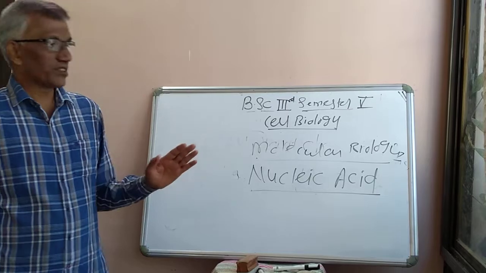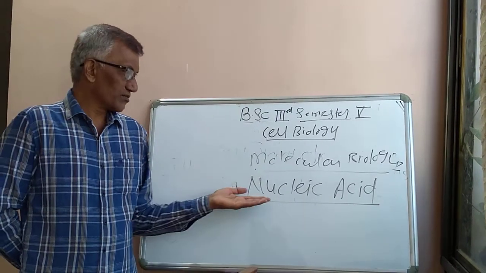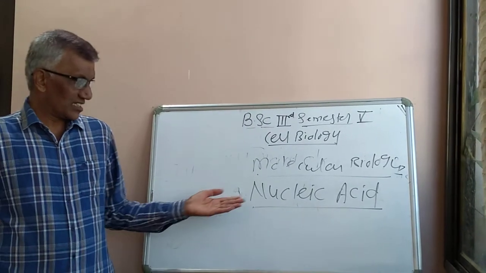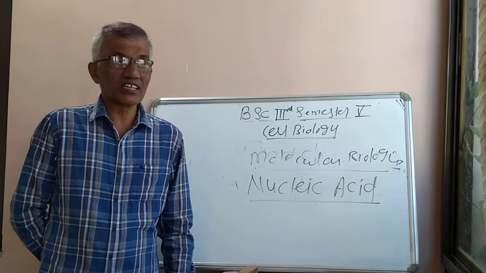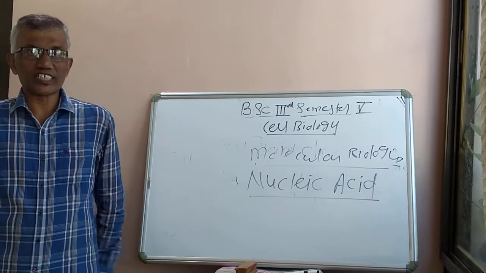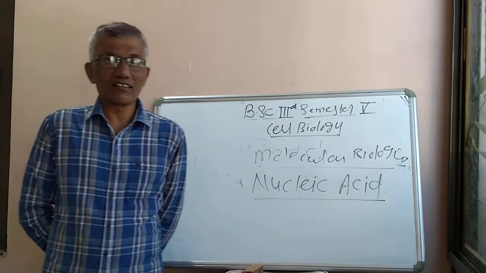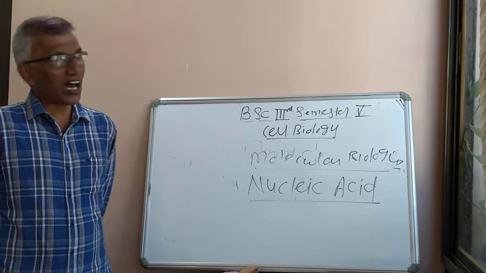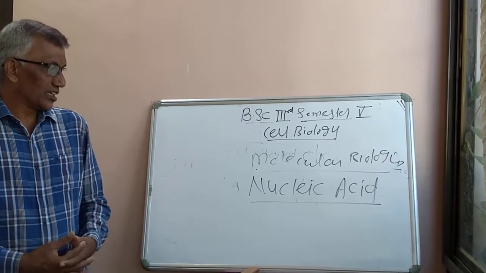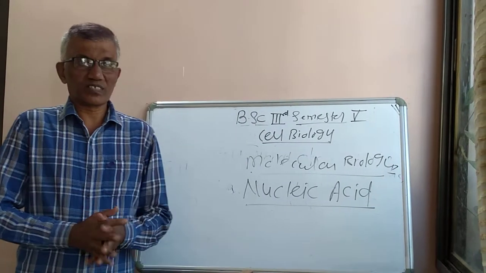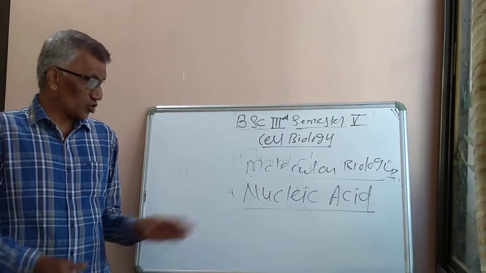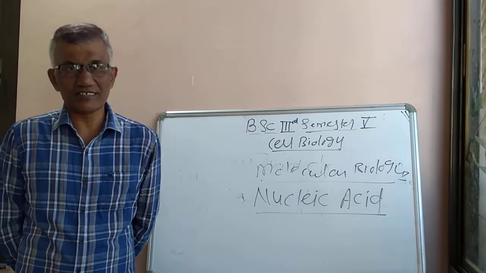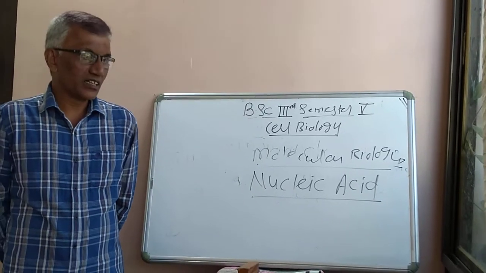So the genetic material of higher organisms is DNA, deoxyribonucleic acid. Similarly, in lower organisms, for example viruses, the genetic material is RNA. In this chapter, we have to study the historical accounts of DNA and RNA.